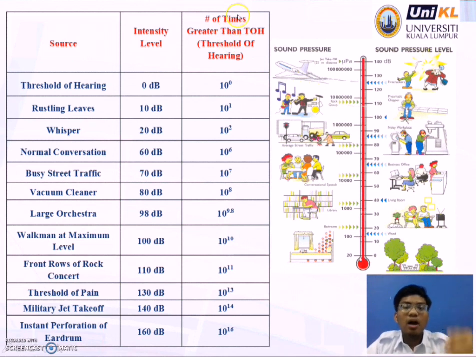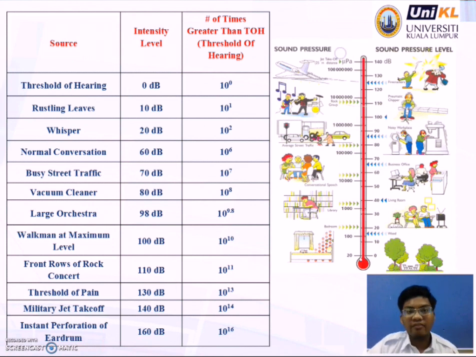Okay, next, there is a table and also a picture beside the table. These are examples of different sources which have different intensity levels, measured in decibels, which is dB.